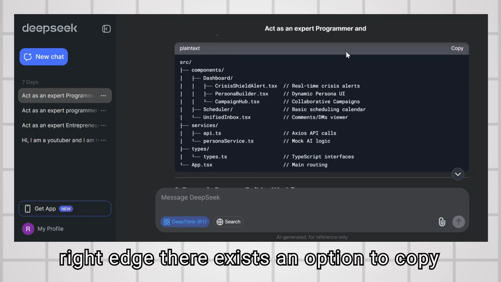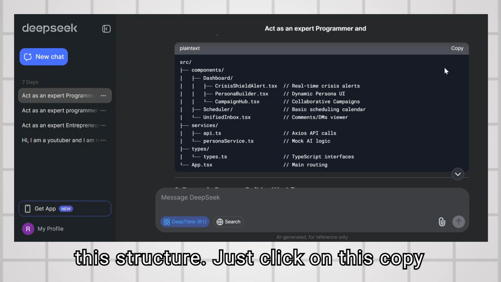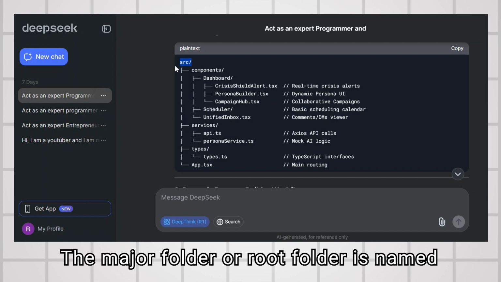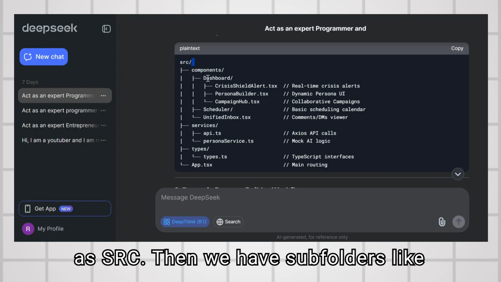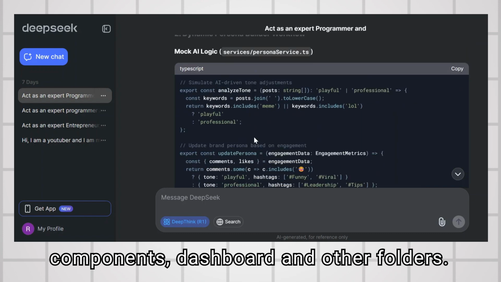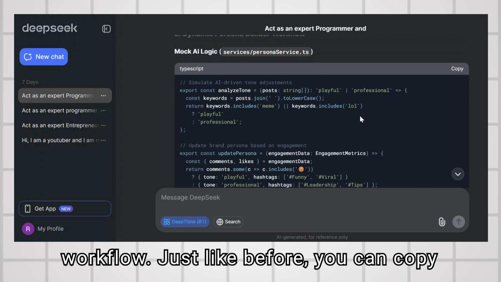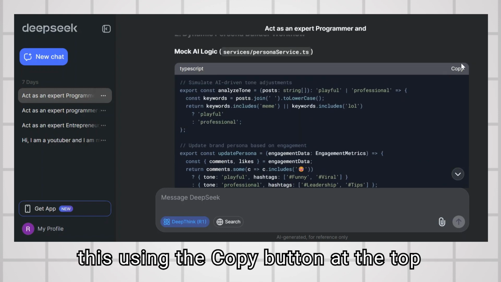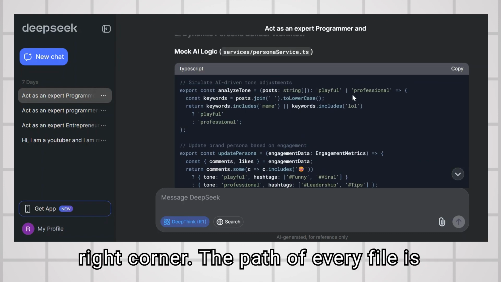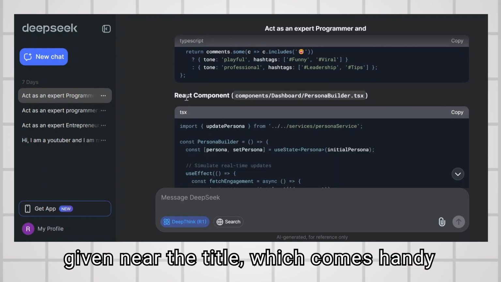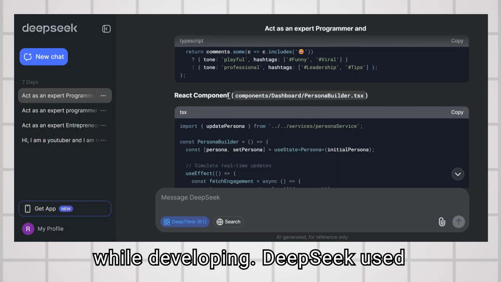And on the top right edge, there exists an option to copy this structure. Just click on this copy button to copy the content. The major folder or root folder is named SRC. Then we have subfolders like components, dashboard, and other folders. Next comes the dynamic persona builder workflow. Just like before, you can copy this using the copy button at the top right corner. The path of every file is given near the title, which comes in handy while developing.